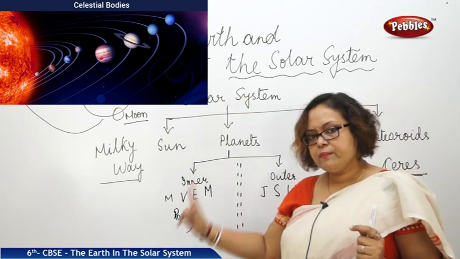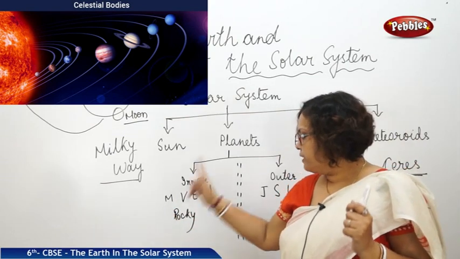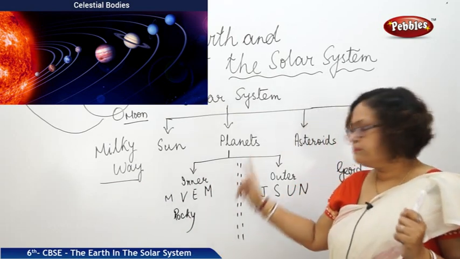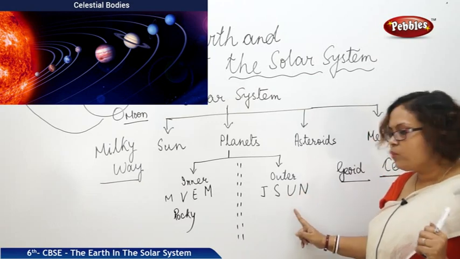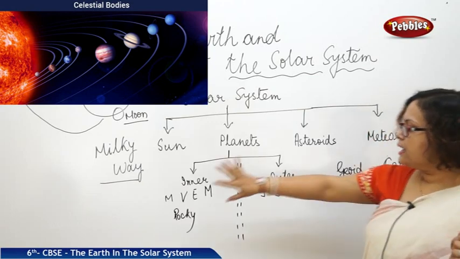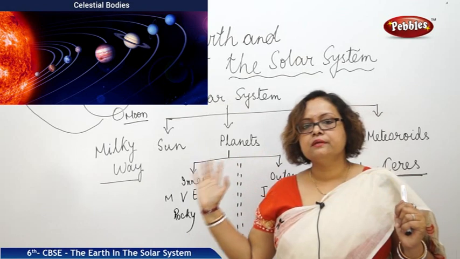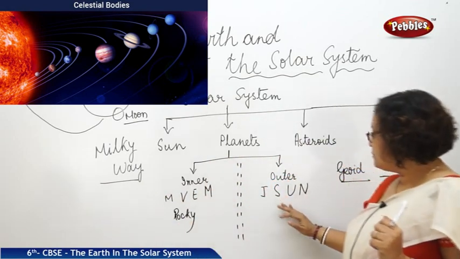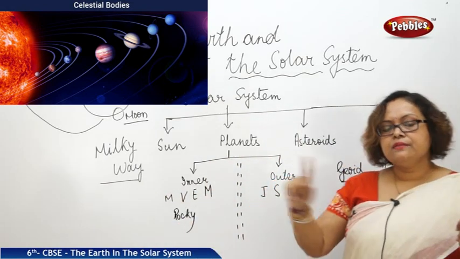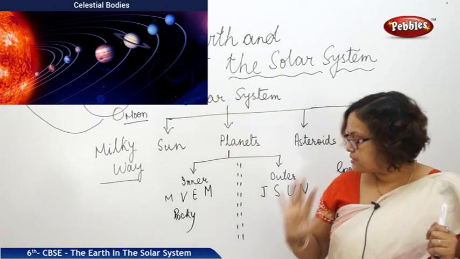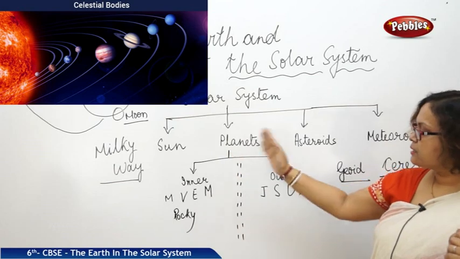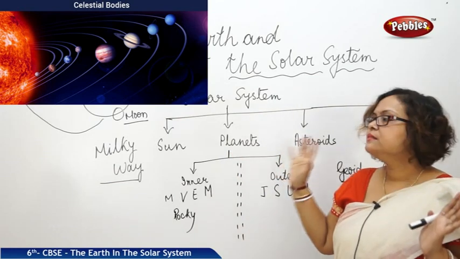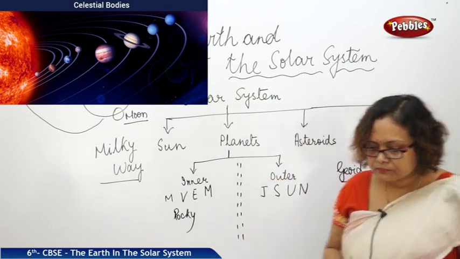The inner planets are Mercury, Venus, Earth and Mars. The outer planets are Jupiter, Saturn, Uranus and Neptune. Inner planets don't have rings, but most of the outer planets have their own rings. Is it clear? And these planets have their satellites. Some of the big planets have their satellites.